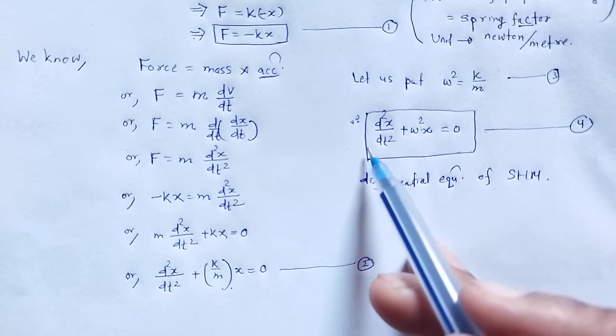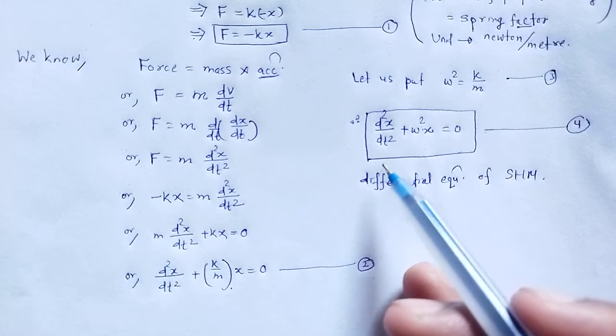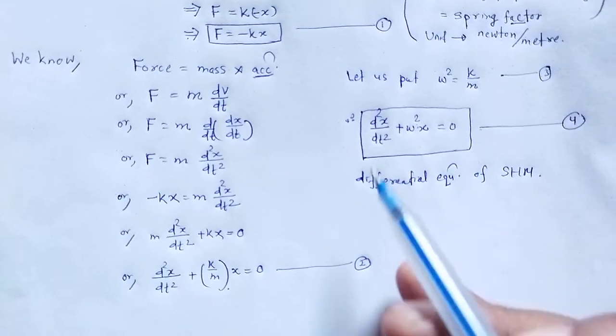Since it is a differential equation, now we can find the solution of the given differential equation. How do we find the solution?